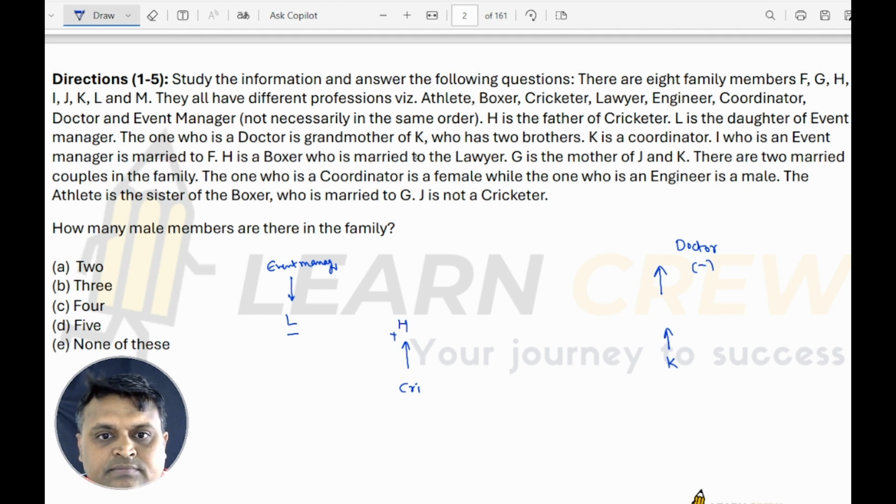Next, the one who is doctor is the grandmother of K, who has 2 brothers. So K has 2 brothers. K is a coordinator. This is what is given.